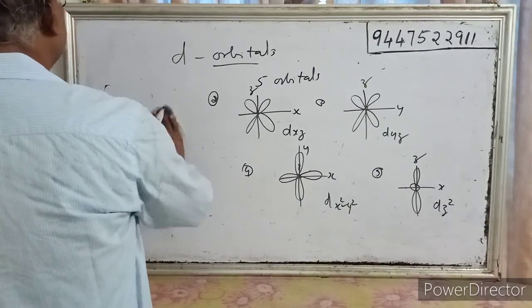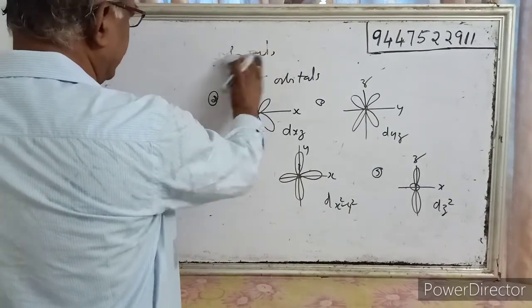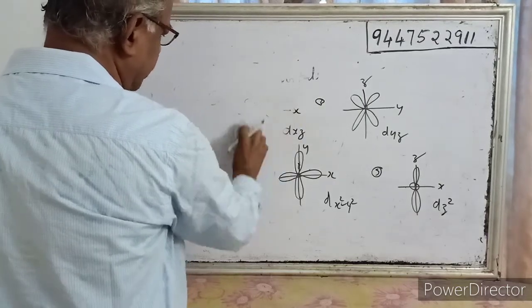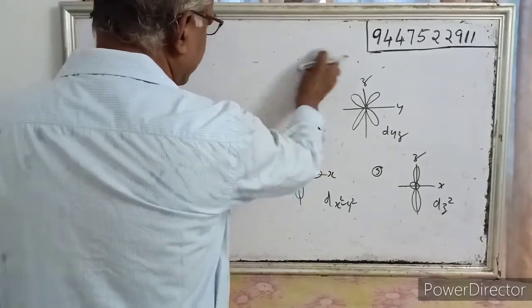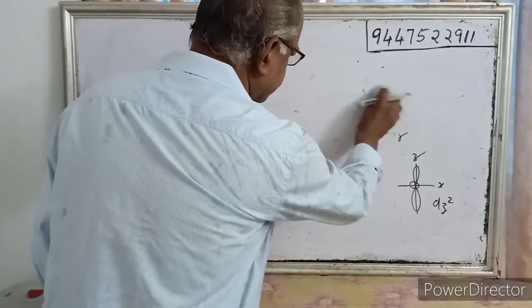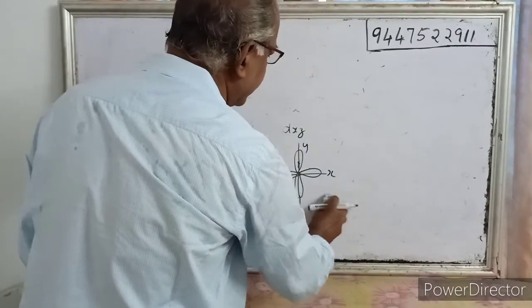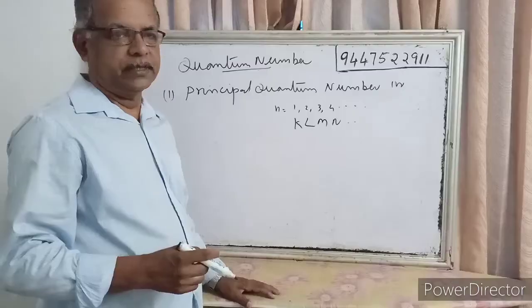S orbital is spherical in shape, while p and d are dumbbell shape. P has 3 orbitals and d has 5 orbitals. So orbital is the place of probability of finding an electron. Now we study what quantum numbers are and what the different quantum numbers are.